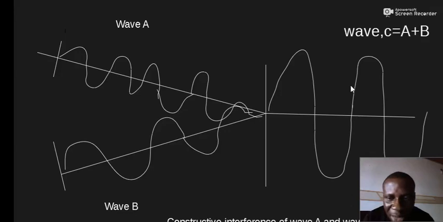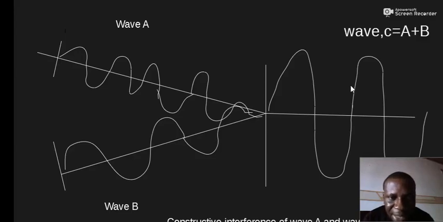We can also have intermediate interference where the waves do not combine fully. It's not fully destructive, it's not fully constructive. Intermediate. Now, for constructive interference to happen, the condition is that, as I said before, the peak of one wave will fall on the peak of the other wave.